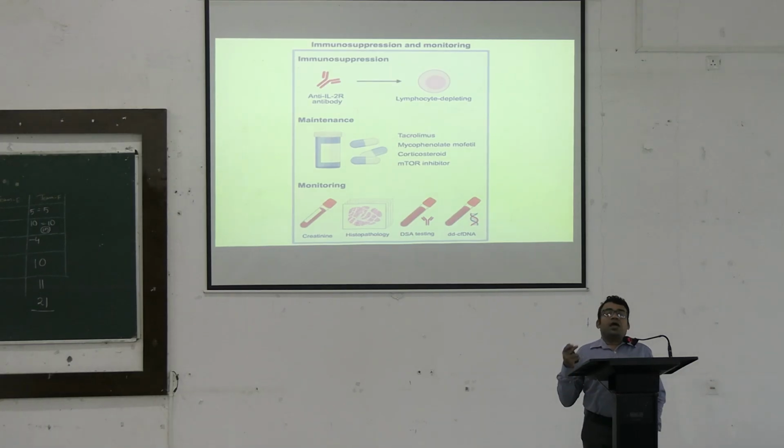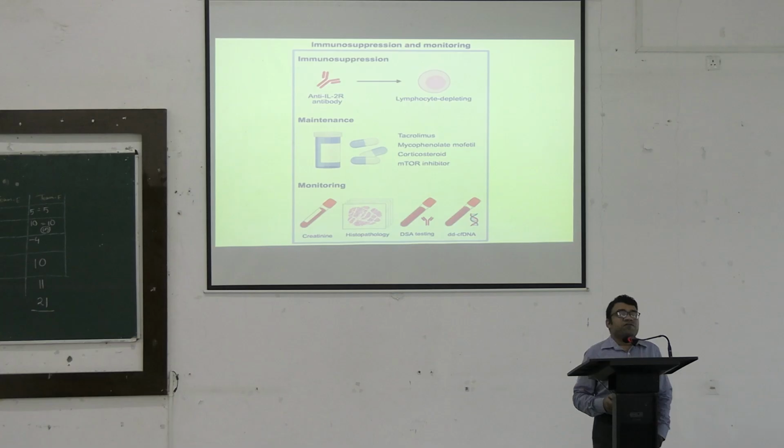And as far as avoiding acute rejection, we can put the patient on immune suppression using various kinds of drugs. If the patient is immune suppressed, the body will not be able to mount an immune reaction on the grafted tissue. And we have to maintain this suppression of immunity for a prolonged period of time, from days to months.